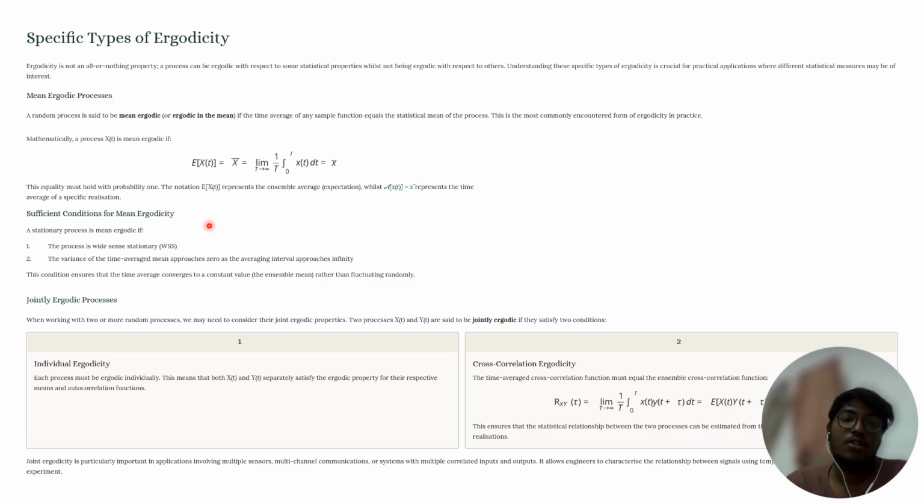Okay. Specific conditions for this mean ergodicity are: first, the process should be a wide-sense stationary process. Similarly, the variance of the time average mean approaches zero as the sampling interval approaches infinity.